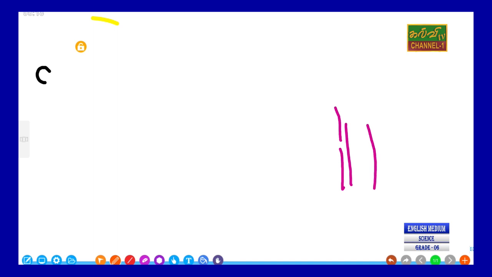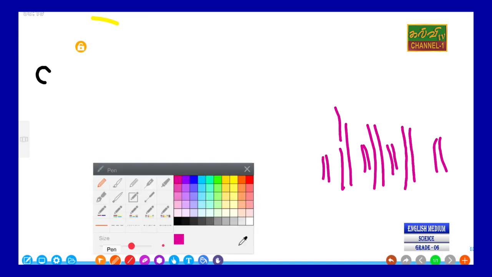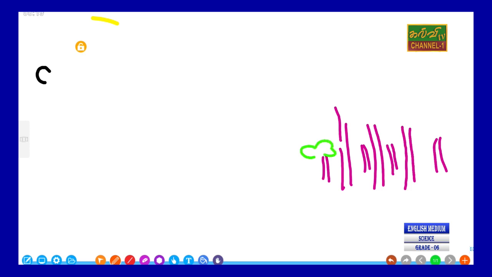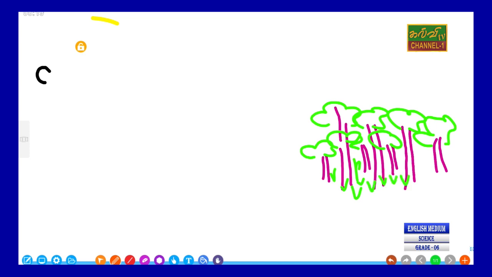Our environment consists of what? Yes, our environment consists of plants. So here you can find there are so many plants. These are plants.